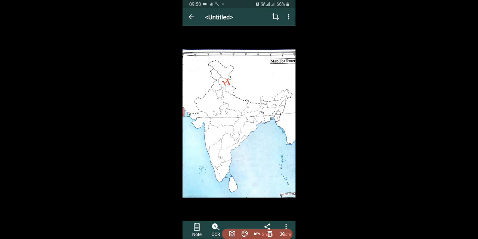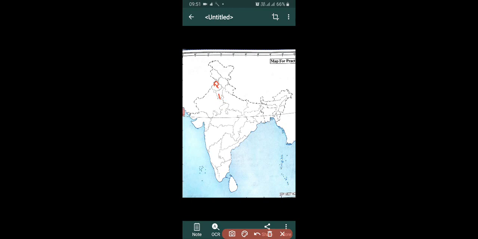And now the next one is Punjab. Its capital is Chandigarh. And below it there is Haryana. Haryana also has its capital Chandigarh. So these two states have their combined capital Chandigarh.